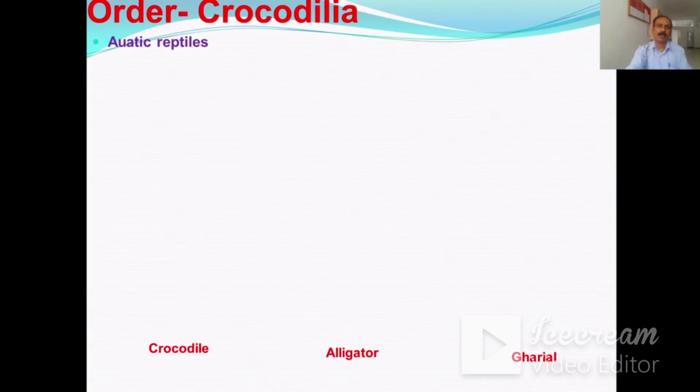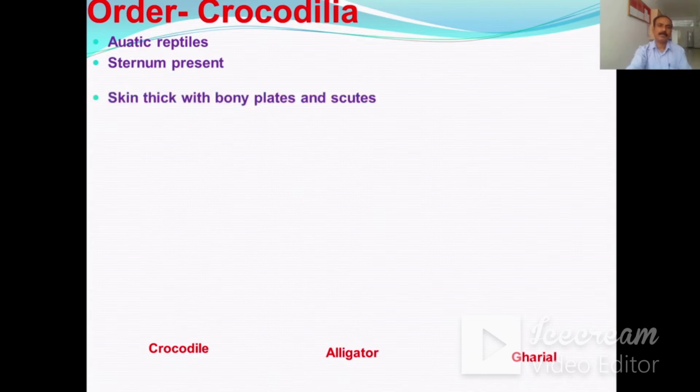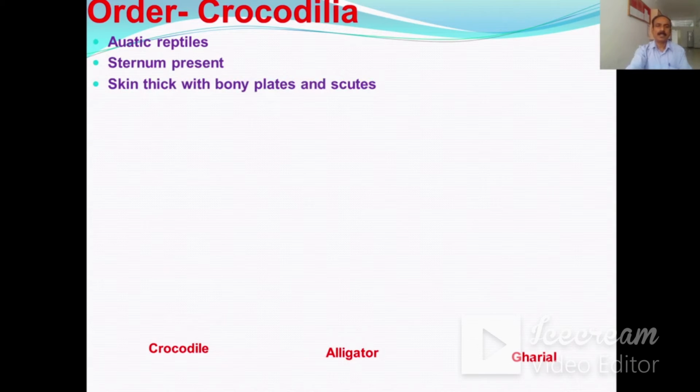The next order is the order Crocodilia. The animals belonging to this order are the aquatic reptiles. There is a sternum. The skin is thick with bony plates and scutes. Limbs are clawed and webbed.